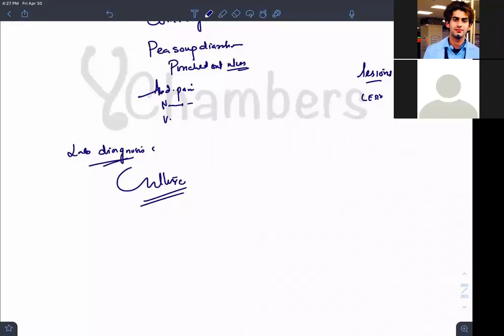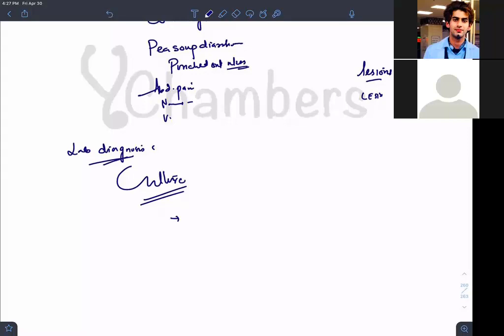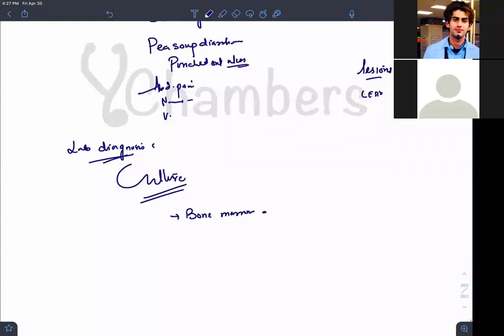Guess the... It's not stool; stool is not the best. Bone marrow aspiration is the best. Do you know it? Bone marrow aspiration. Not blood. Don't use blood as the answer. Okay, Supriya. Bone marrow aspiration.